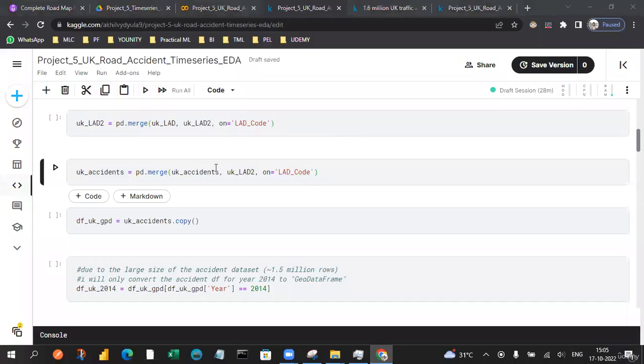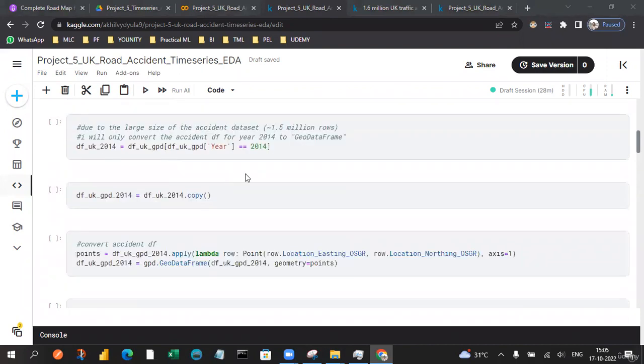Join with the LAD data sets along with the UK accident data set so that we get the entire data set we require by merging all of these. So let's play around with the additional data sets and the UK accidents data sets across the different years.